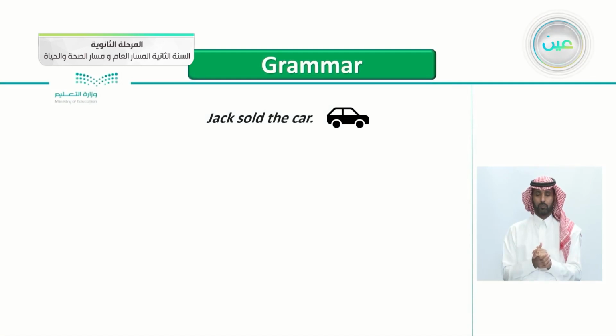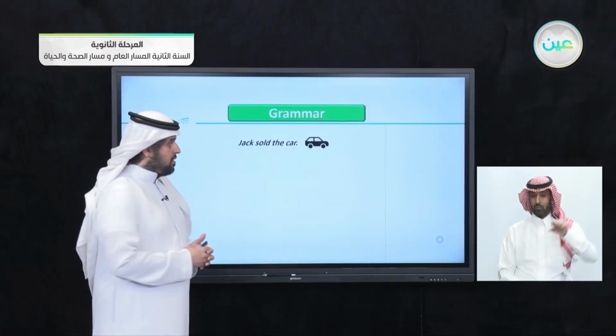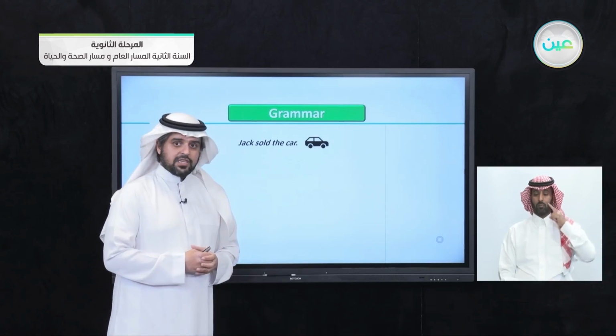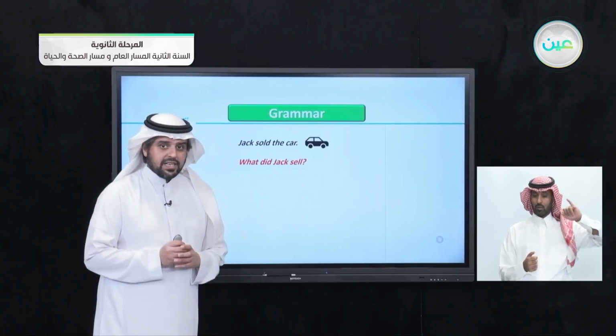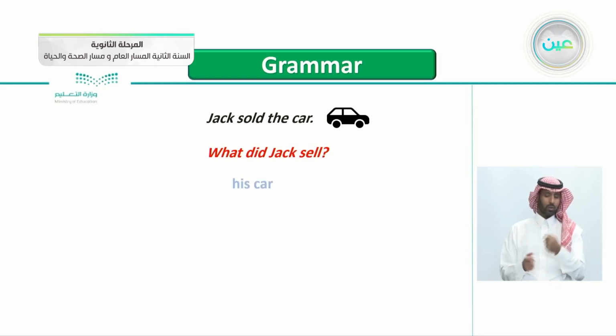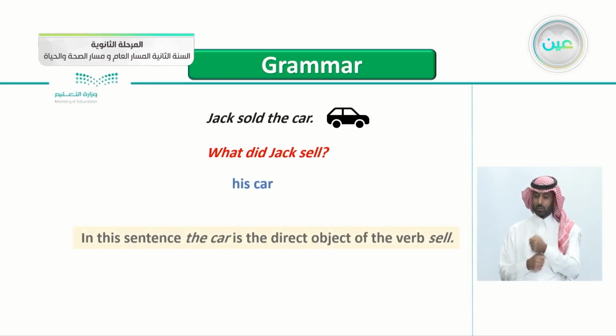So let's see this sentence here. Jack sold the car. This is a really simple sentence, and you can see the picture of the car here. So what did Jack sell? Another simple question. What did Jack sell? Yes, that's easy. His car. Jack sold his car.